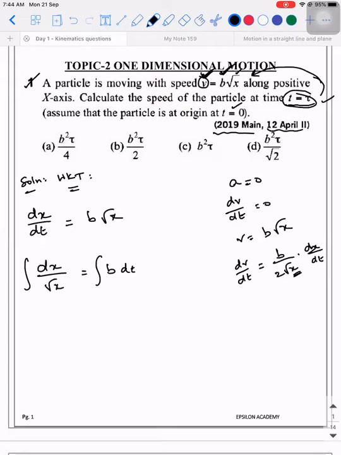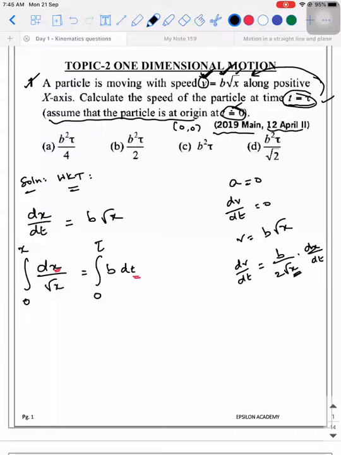Now tell me, how do we take limits? They have given some hints in the question. Assume that the particle is at the origin at t is equal to 0. Generally, origin means 0, 0. On the right hand side you're integrating with respect to time, on the left hand side with respect to x. So you should start with the initial value. When t is equal to 0, what is the corresponding displacement? Read the question carefully. It is 0. At t is equal to tau, what is the displacement of the particle? We don't know.